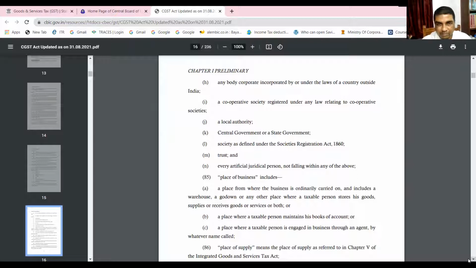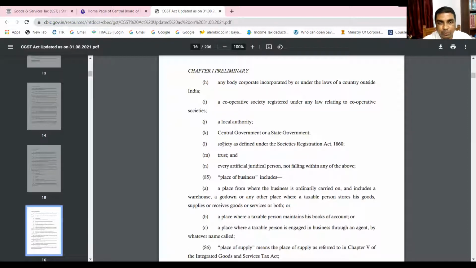Society as defined under the Societies Registration Act 1860. Then trust, and every artificial juridical person not falling within any of the above. Yeah, that's it. Now the next is another definition. This is clause 84 we are referring to.